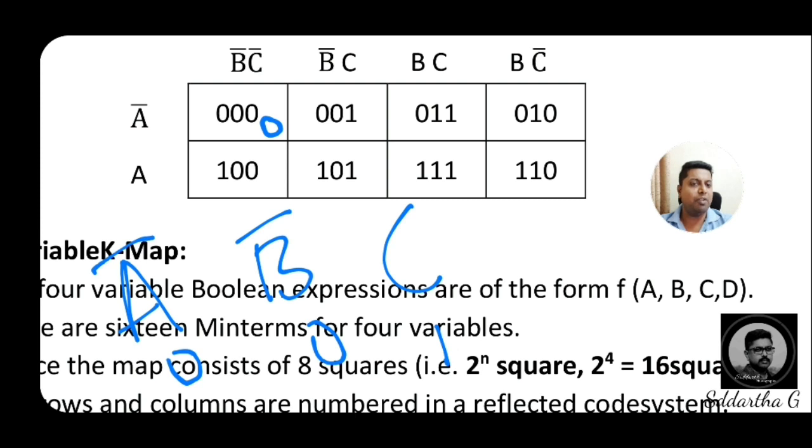You know the binary value for 001, that decimal value is 1 only. So in the place of the second box, I will write the decimal equivalent. 001 means that is 1 only. Like that.